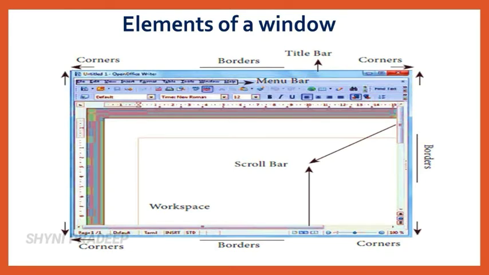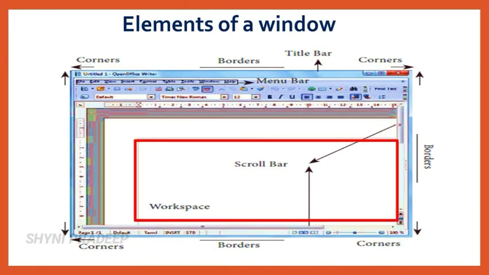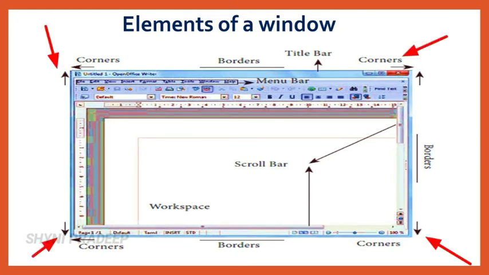And the next is scroll bar. By using scroll bar, you can scroll the workspace horizontally or vertically. And next one is workspace. This is the workspace. Here you can enter or type the text of your document. And next one is corners and borders. These corners and borders of window help to drag and resize the windows. When you are changing the corners, the mouse pointer changes to a double-headed arrow. The window can be resized by dragging the corners diagonally across the screen.